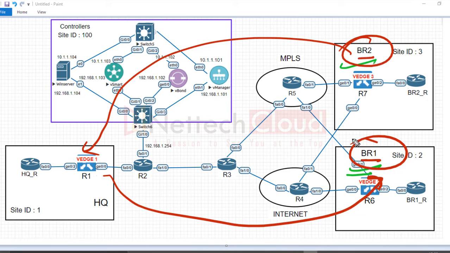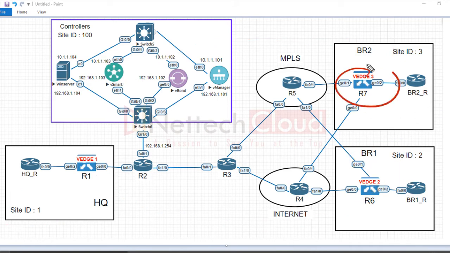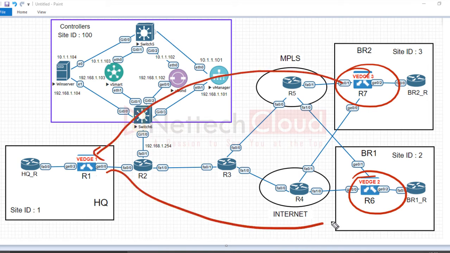In this way, they will not know each other. They both will have routes to the headquarter site, so definitely they will communicate with the headquarter. But what if they want to communicate with each other via the hub site? So now the requirement is: branches should communicate, but not directly, rather via the hub site.